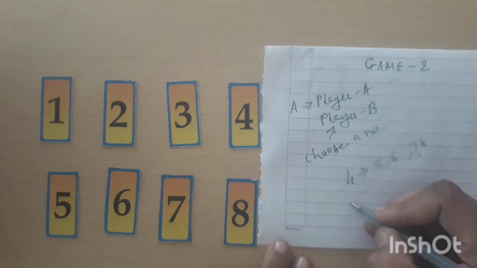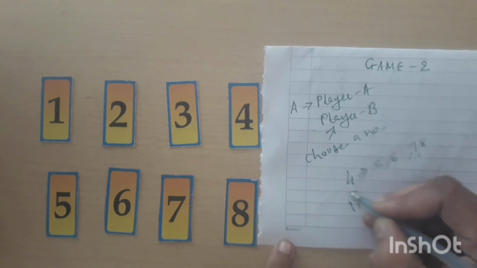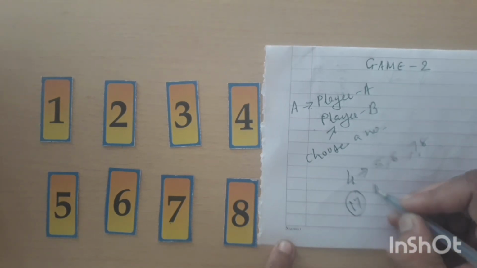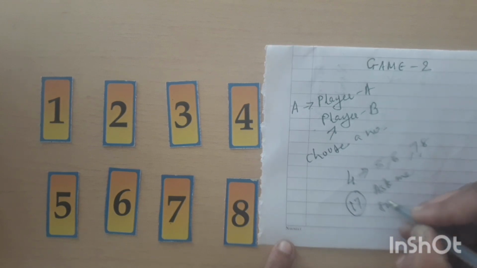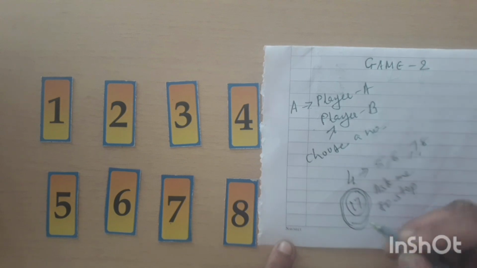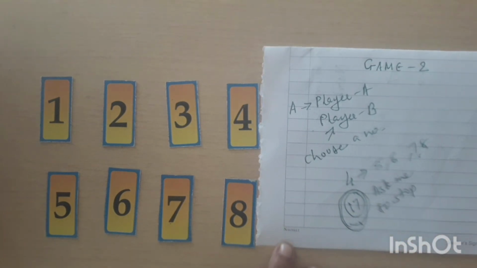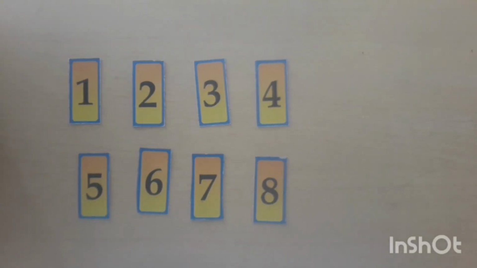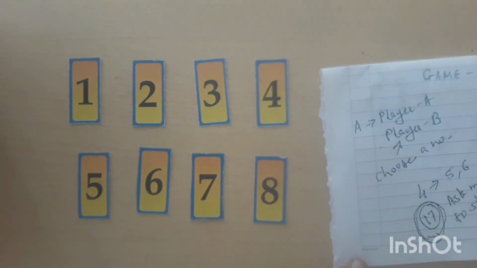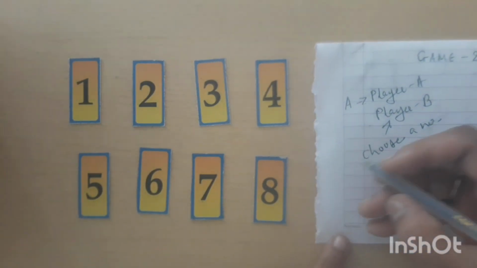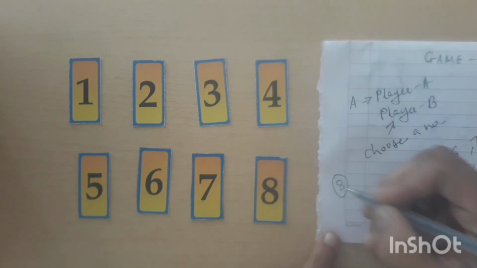And as soon as you reach 17, you will ask me to stop. Is it okay? At 17, when you reach your counting up to 17, you will ask me to stop. Now what I am going to do is, I will randomly tap on any 8 numbers.